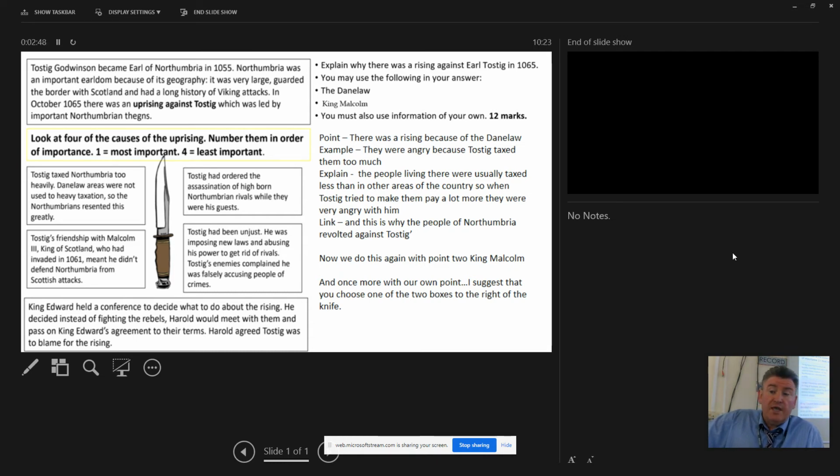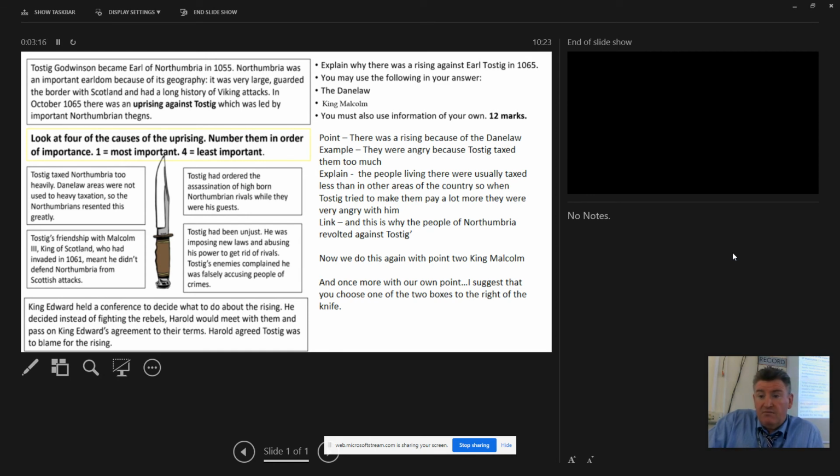Now what you need to do is to add 1 more point. Now you've got choices here, and I suggest you look at the 2 on the right-hand side of the knife. It says Tostig ordered the assassination of Northumbrian rivals, so anybody that stood up against him or spoke out against him, he had them killed. Or Tostig had been unjust, so he was imposing new laws that were unfair, new taxes that were unfair, putting people in jail for no reason. So you choose one of those and you PEEL it.